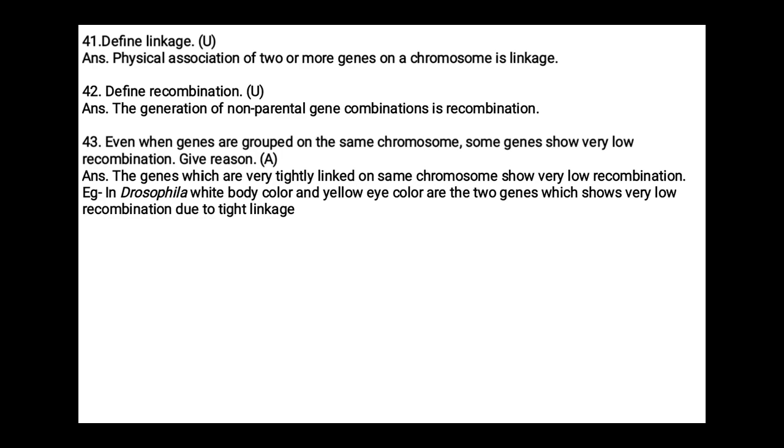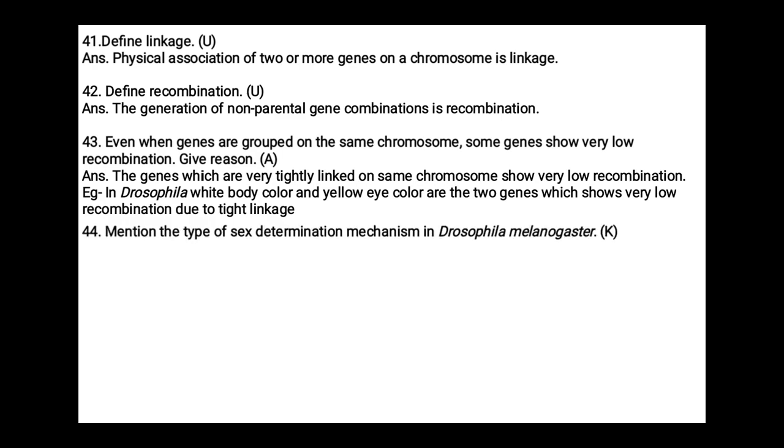In Drosophila, body color and eye color are 2 separate genes. Though they are present on the same chromosome, they show very low recombination because of the tight linkage between them. That means the distance between the genes is very less and they are closely associated genes.